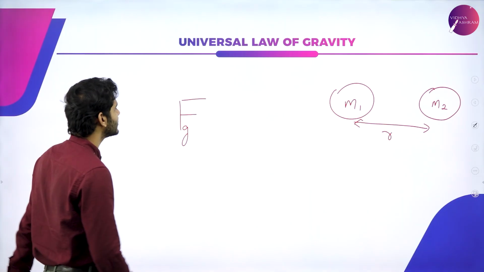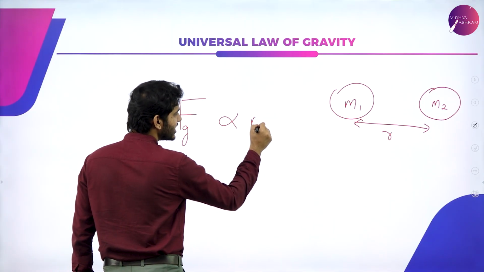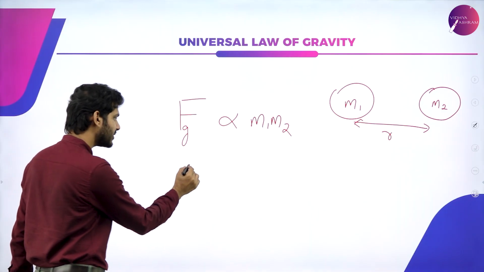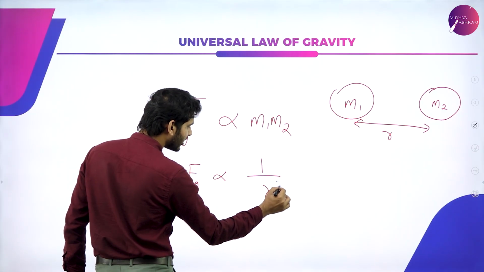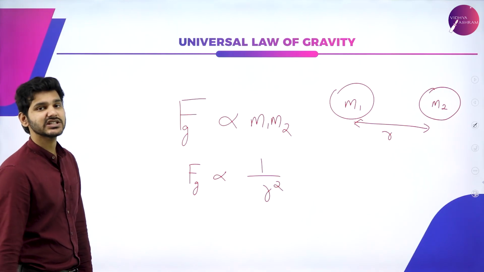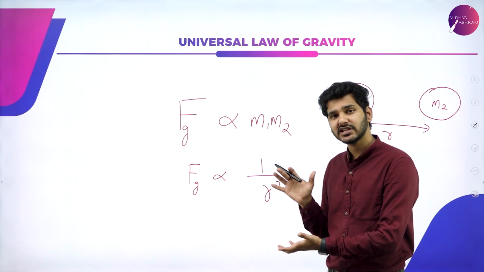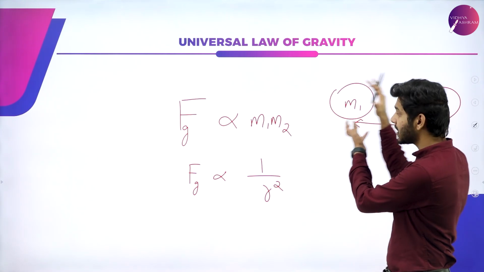So Fg will be directly proportional to the product of their masses, and will be proportional to the inverse of the square of the distance between them. That is how gravitational force is affected by distance and by masses.